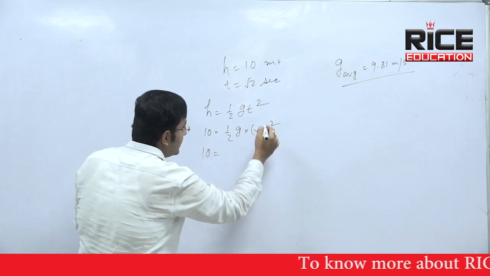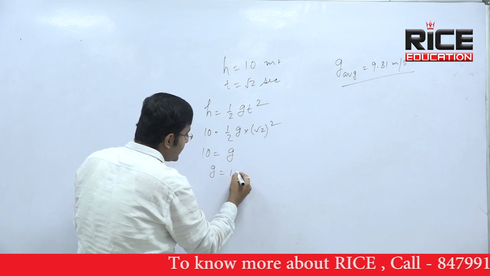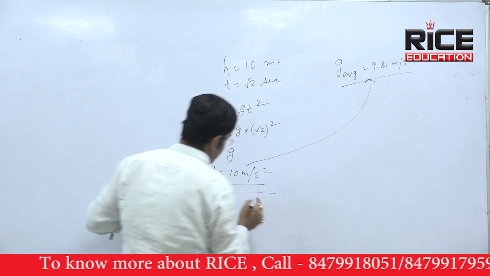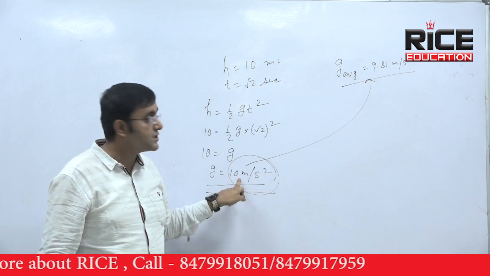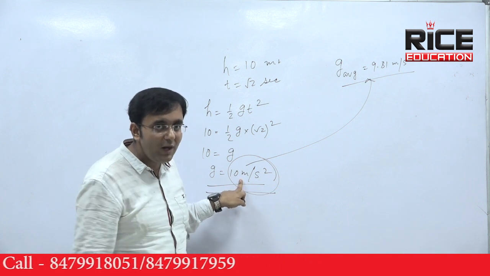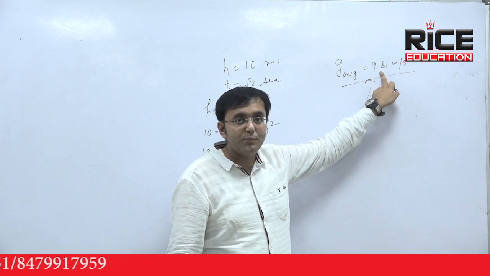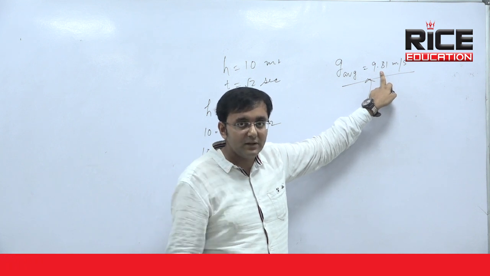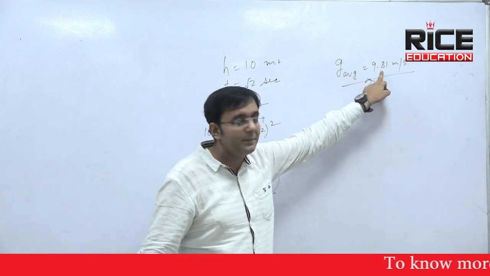10 equal to root 2 square, equal to 2. So 2 into 2 will be cancelled out. g equal to 10 meter per second square. That's our obtained value. Look at this value now. We can say that this value is greater than the average value, so this value of g should be found at the pole, because I already told that the average value of g is 9.81 meter per second square, and the value of g is more at the pole, less at the equator. So we got the value of g as 10, which is more than 9.81 meter per second square.